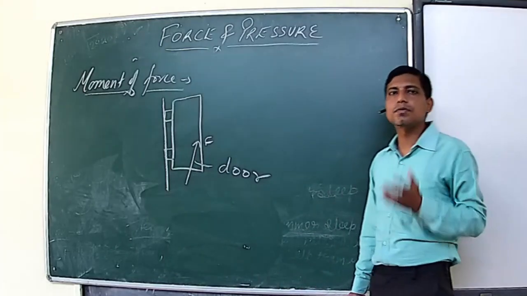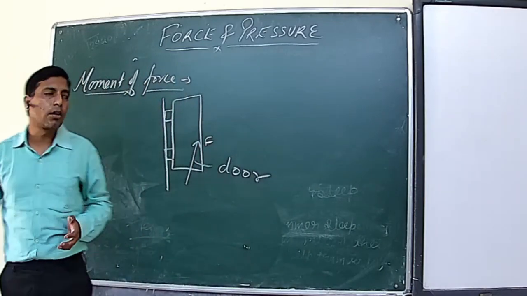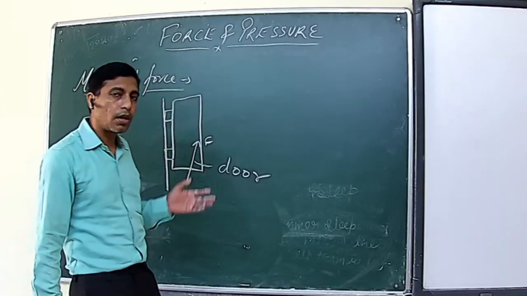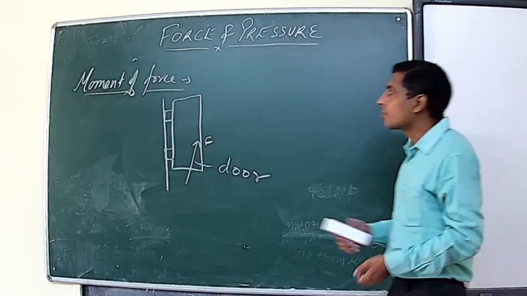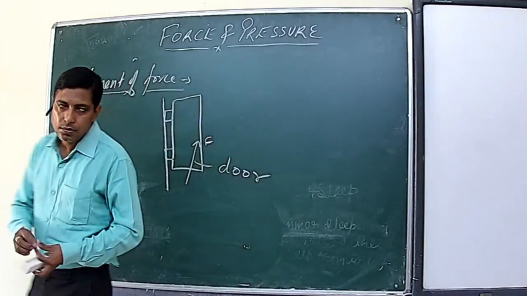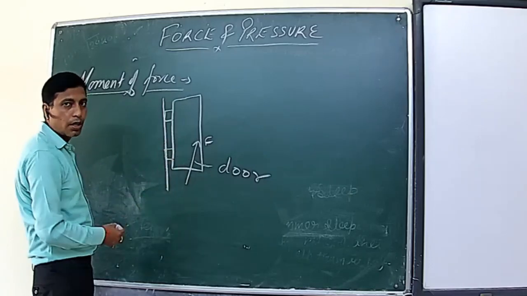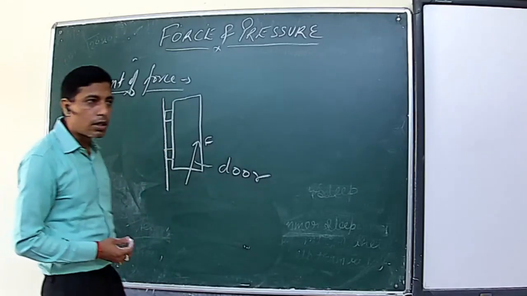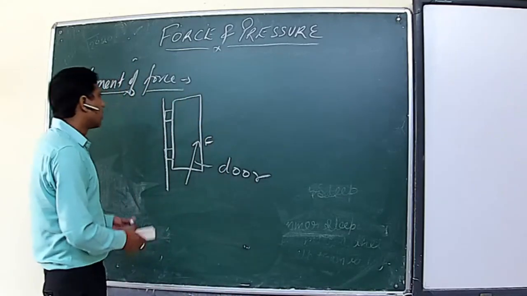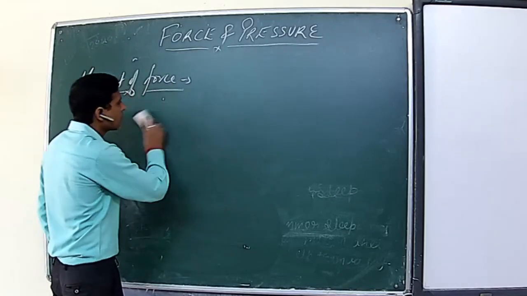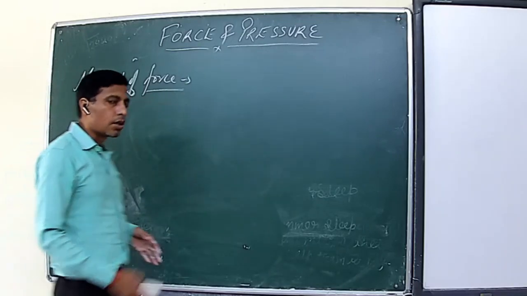It means if a body is restricted to have straight line motion and it is pivoted about a point such that it can rotate, then on application of a force it acquires rotatory motion. So the moment of force comes here. The moment of force is defined as the turning effect of force on any body which is pivoted about a point, or which is restricted to have translatory motion, like a window, like a door. So the moment of force is the measure of the tendency of rotatory effect of any force applied on a body.